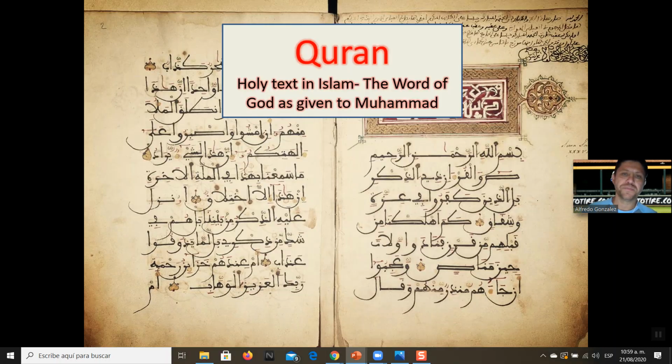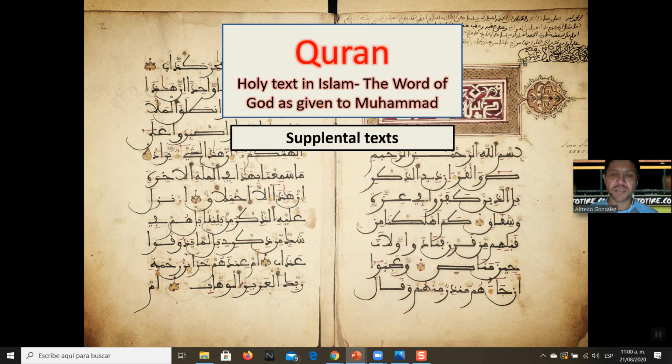in the religion. So, once again, the Quran is the holy text that includes the word of God given to Muhammad, but there are also some supplemental texts.